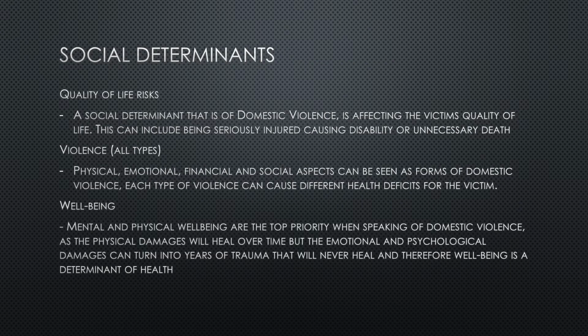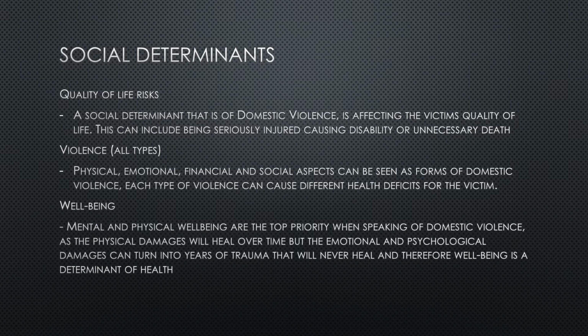Now, the social determinants that I'm going to talk about today are three. One is quality of life. Number two is violence, all types. And number three is overall well-being. I'm talking about quality of life today because, as a social determinant of health, domestic violence is most commonly known as physical violence. Therefore, this can include being seriously injured, causing disability or unnecessary death, as domestic violence is not something that is provoked by the victim.